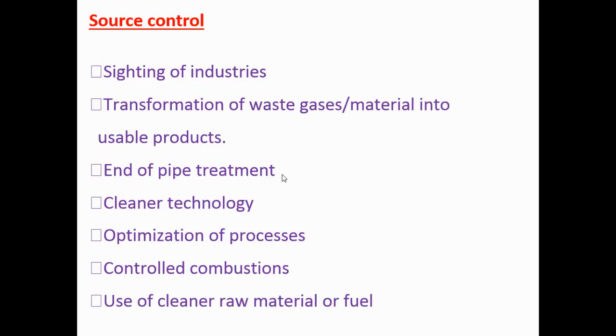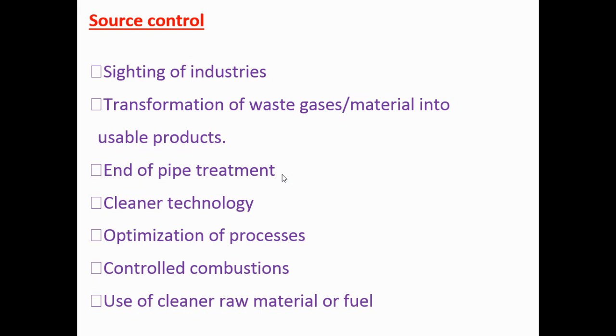Source control means siting of industry. In source control there are also two types of source: one is called point source, one is called non-point source. Point source means an industrial chimney that can be fixed. Non-point source means the vehicle, our transportation process, where the pollutant gas is released to the atmosphere.